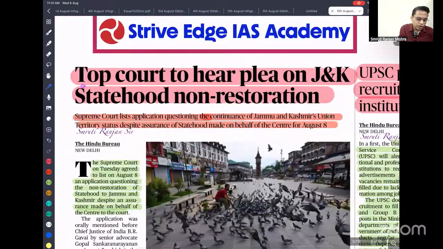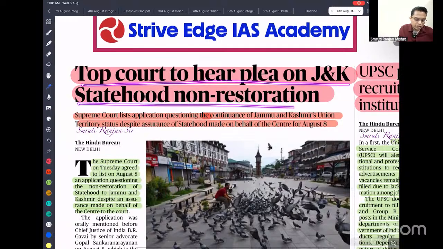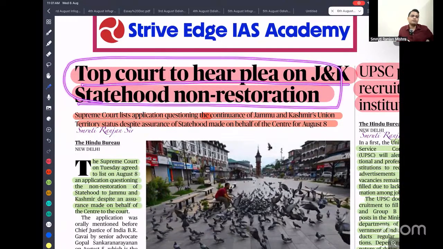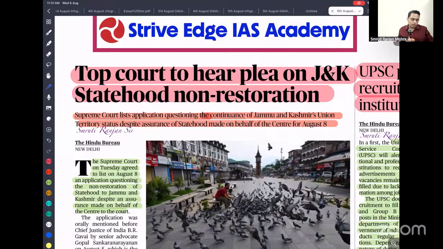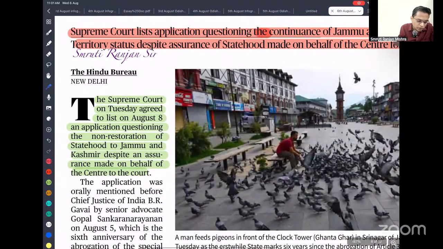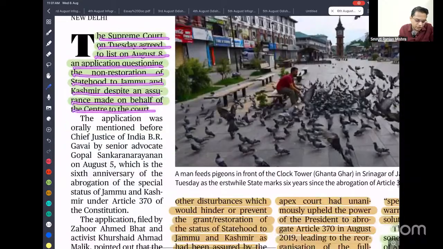Top court to hear plea on Jammu and Kashmir statehood non-restoration. The Supreme Court on Thursday agreed to hear on August 8 applications questioning the non-restoration of statehood to Jammu and Kashmir despite assurance made on behalf of the Centre to the court.